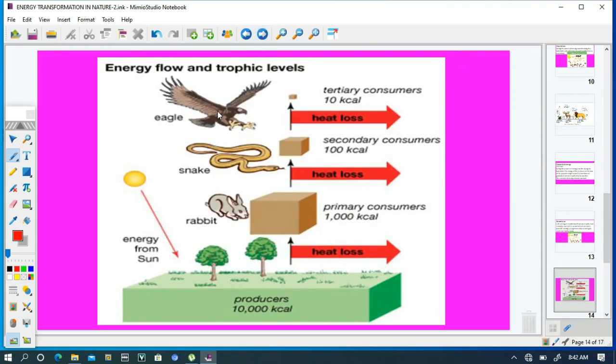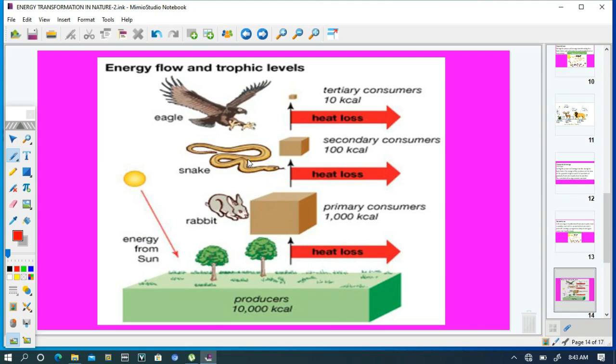Based on this diagram, the producers have a total of 10,000 joules of energy, but only 10% can be transferred to the rabbit, and the rabbit can only transfer 10% to the snake, while the snake can also transfer only 10% to the eagle.